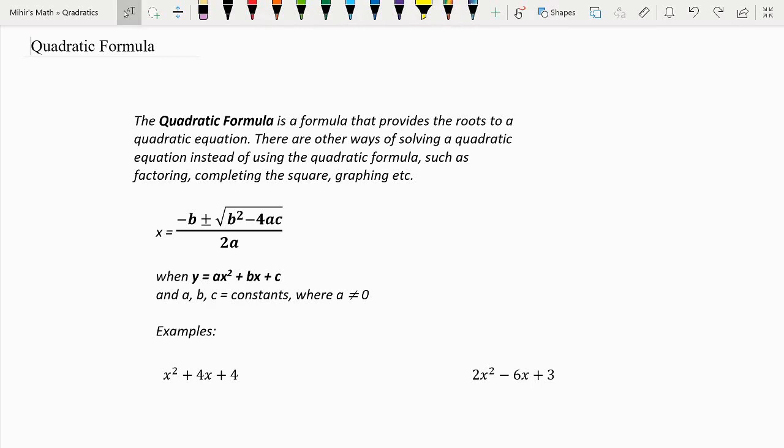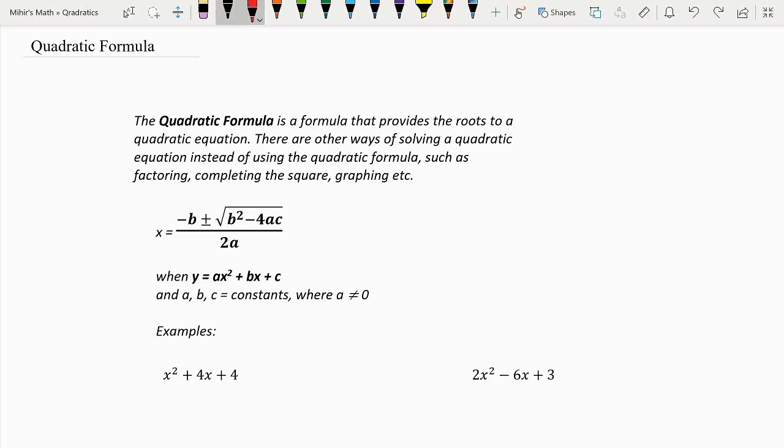Okay, so in this video, we're going to be covering the quadratic formula. The quadratic formula is a formula that provides the roots to a quadratic equation. There are other ways of solving a quadratic equation, such as factoring, completing the square, and graphing. The quadratic formula is mainly used if you have numbers that are really hard to solve, like really big or really small numbers that don't go evenly into the grouping, or would be a nightmare to solve with factoring. That means you can just use the quadratic formula to solve it instead.